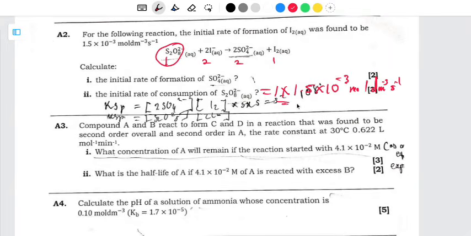Then when I multiply, I'm just going to have the same answer, which is 1.5 multiplied by 10 to the power negative 3 moles per decimeter cube per second. So this is going to be our final answer. That is the way you're supposed to answer that.